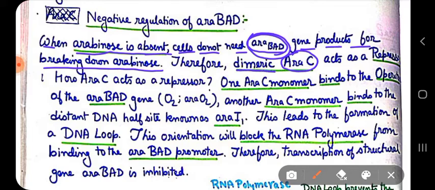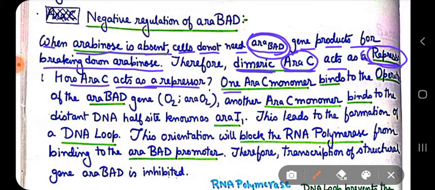It forms a dimer. I showed only the monomeric unit of ARA-C in the previous figure. Now this dimeric form of ARA-C acts as a repressor. It forms a dimer and acts as a repressor. Now the question is how ARA-C acts as a repressor if there is no arabinose present.